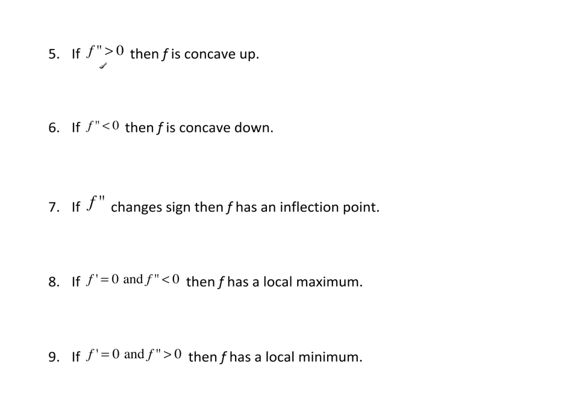If the second derivative is positive, then it's concave up. If I have something that's concave up, the second derivative tells me what's happening to the first derivative. The first derivative is increasing. That gives me something that's concave up. Likewise, if the second derivative is negative, then I have something that's concave down because the first derivative is getting smaller as I move across here. So the first derivative is decreasing. So I have something that's concave down.